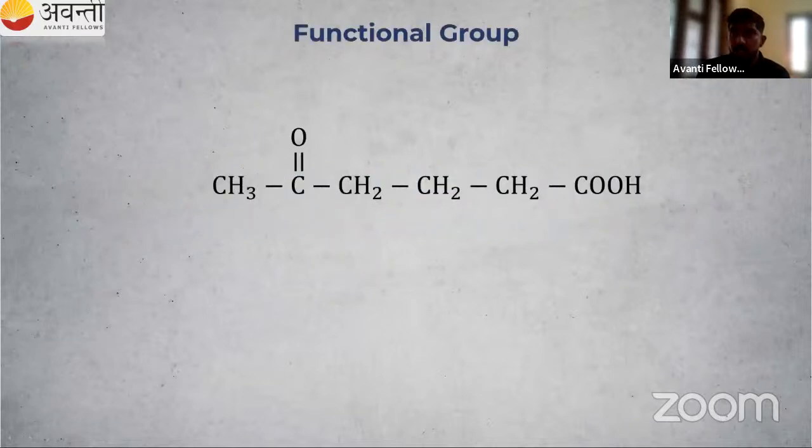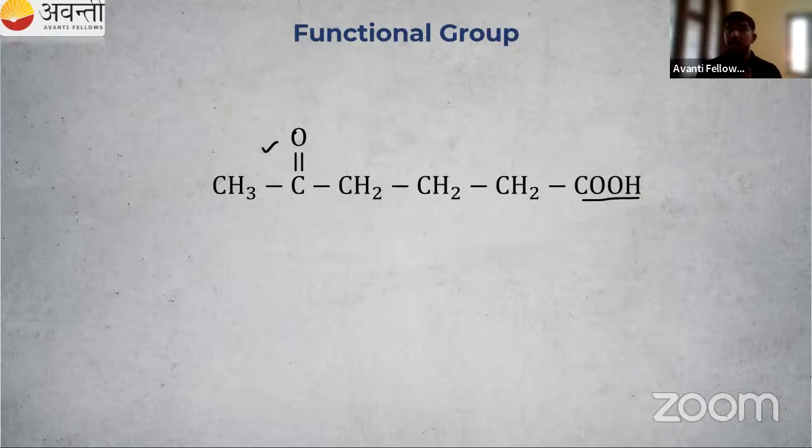So how to do this? There are certain rules for that, so we have to follow them. Polyfunctional, more than one. Which functional groups are present here? Can you tell me in the chat box? Here we have COOH. What is the name of that functional group? Here we have another functional group, C double bond O, that is R-C(=O)-R. What is the name of that functional group? Can anyone tell me in the chat box?